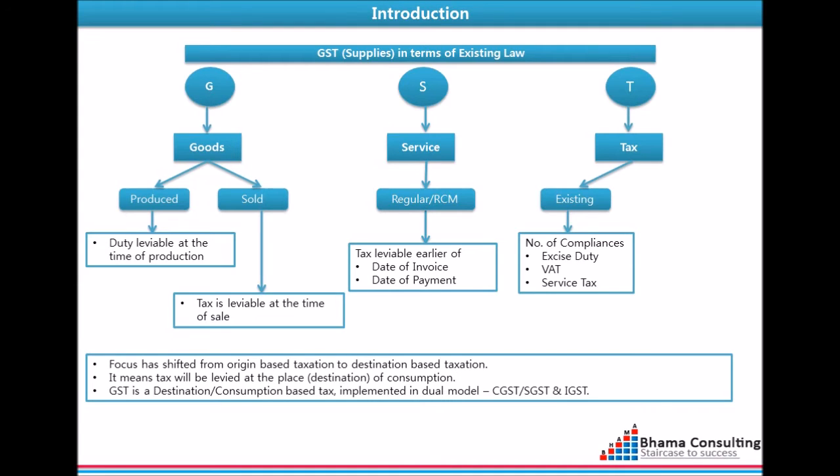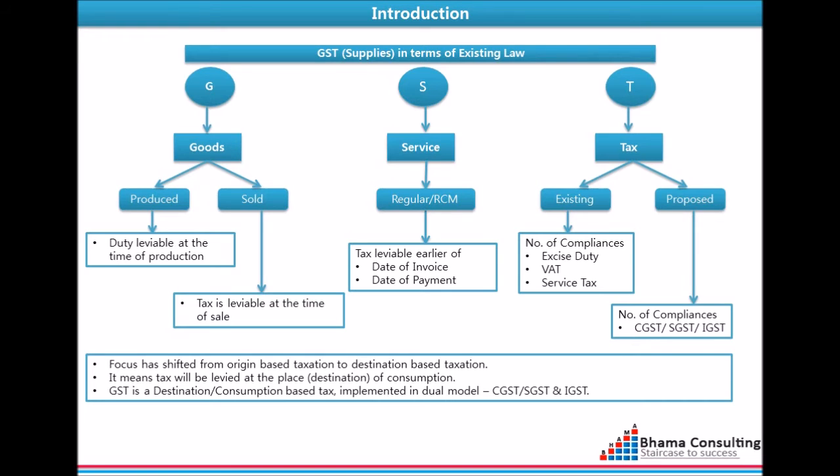The proposed GST is a destination consumption based tax implemented in a dual model: one, CGST and SGST, or IGST. Whether to charge CGST and SGST or IGST would depend on the type of transaction.